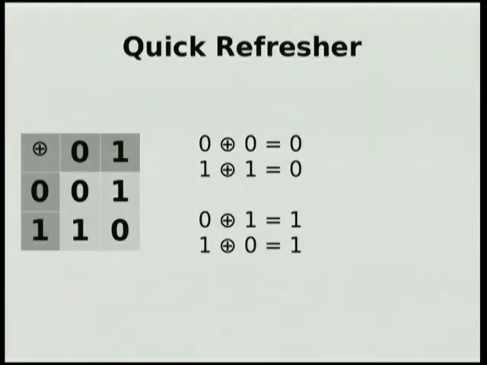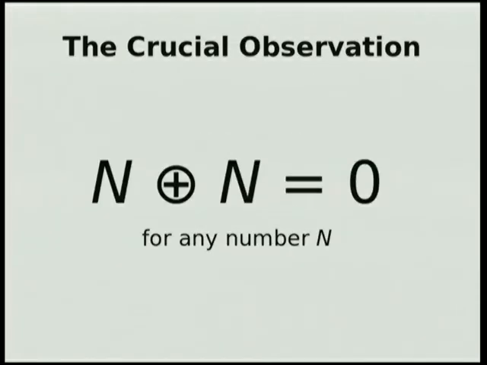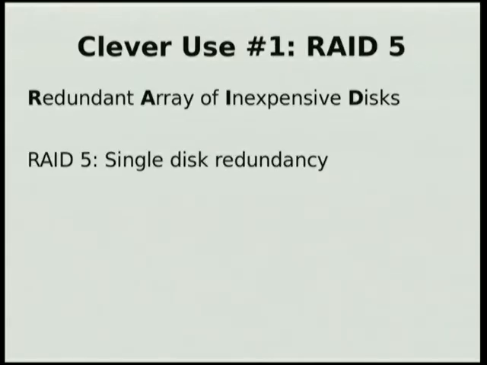First, a quick refresher on binary XOR. If you XOR a number with itself, you always get 0. If you XOR two dissimilar numbers, then you get a 1 out. The crucial observation is that for any binary number, if you XOR it with itself, you get 0. Any number. How can you use that? The coolest thing is this is how RAID 5 works. We all know RAID stands for a redundant array of inexpensive disks. RAID 5, the way this works is you have, let's say that you have 4 disks.